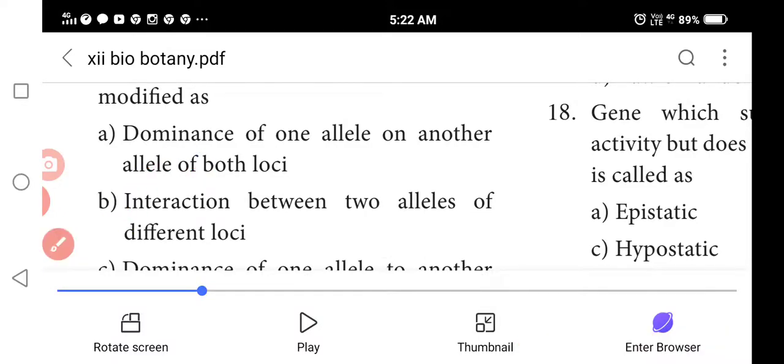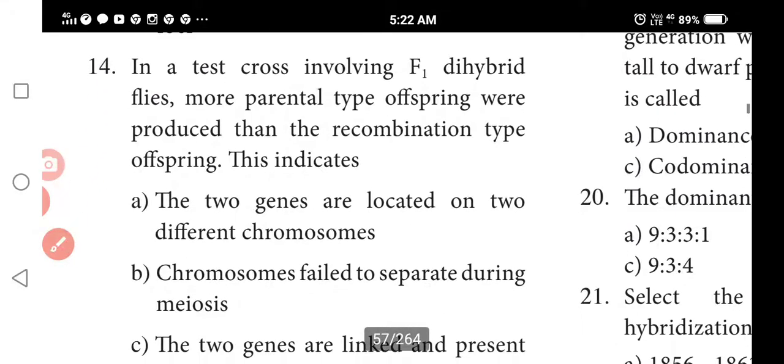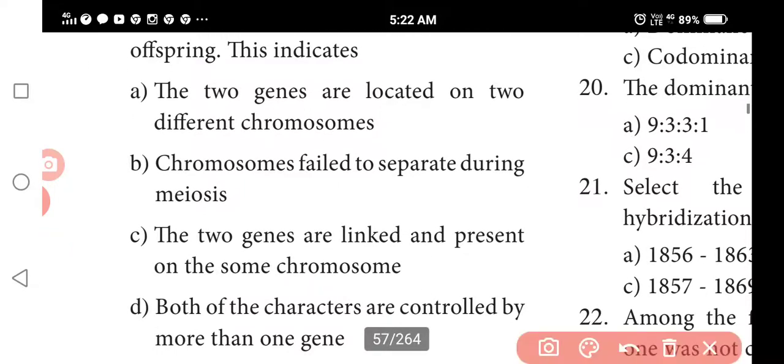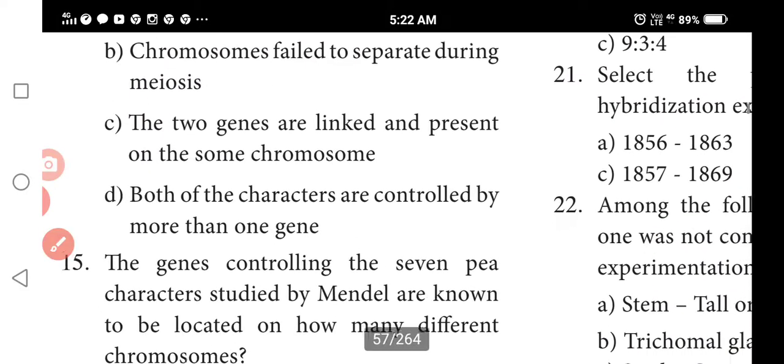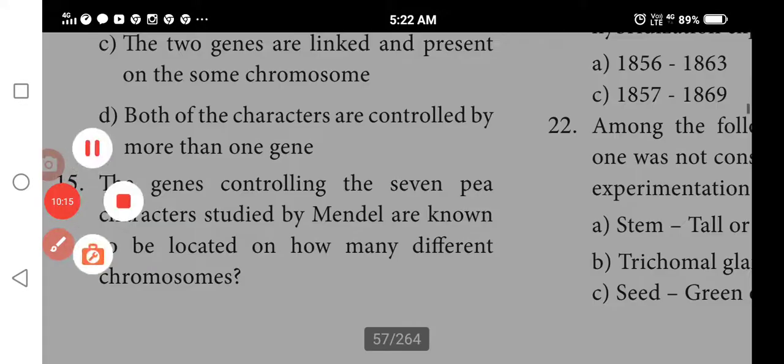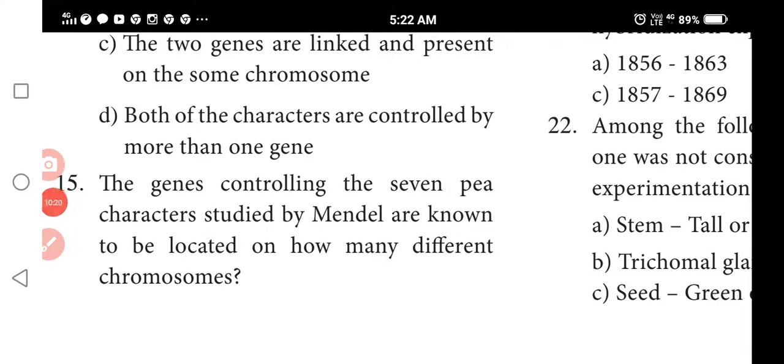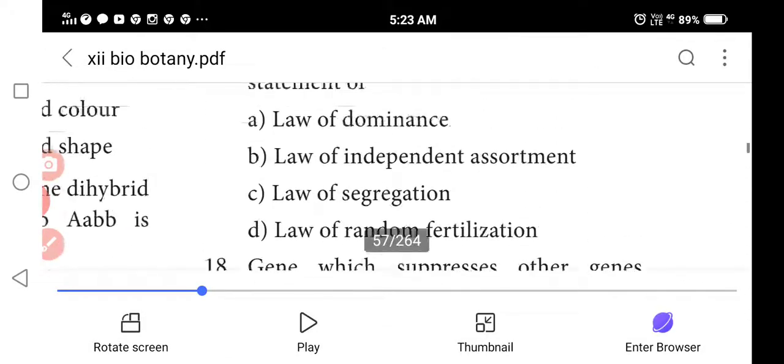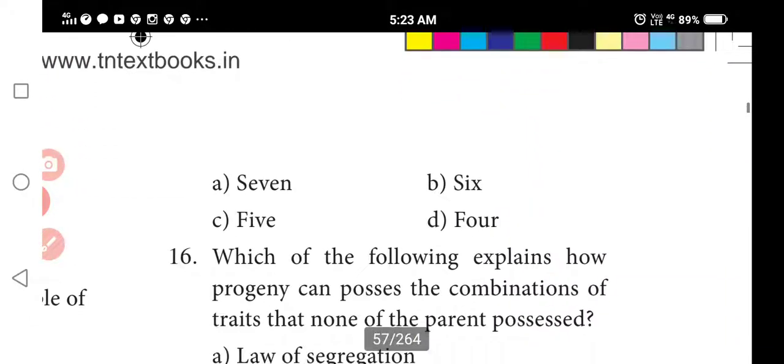Okay, next one is the 14th. In a test cross involving F1 dihybrid flies, more parental type offspring were produced than recombination type offspring. This indicates, answer C, two genes are linked and present on the same chromosome. So next one is the 15th. The genes controlling the 7 pea characters studied by Mendel are known to be located on how many different chromosomes? How many different chromosomes? 4.